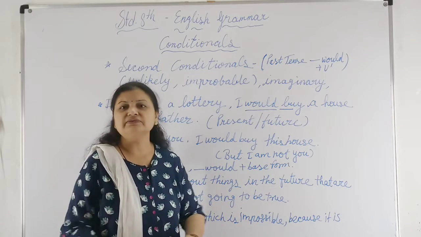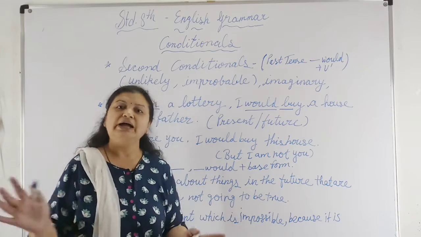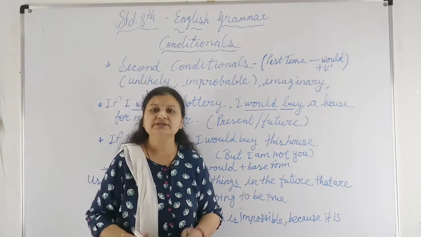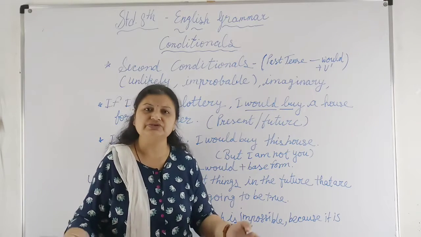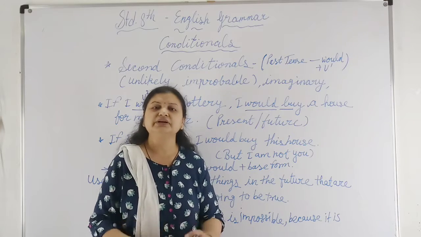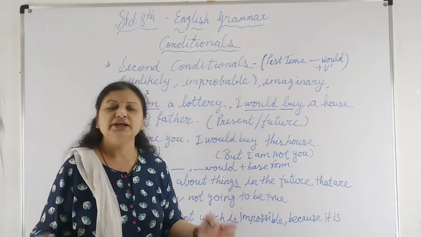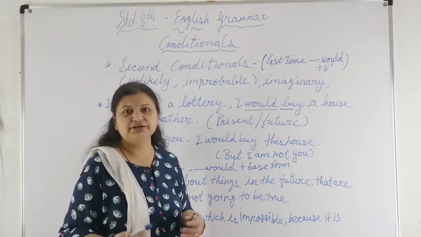Okay, this action will never be completed. If I were a bird, I would fly in the sky. So this is not possible. This is an impossible situation. This is called the second conditional clause, where the situation is totally impossible. This is an unreal or hypothetical condition.